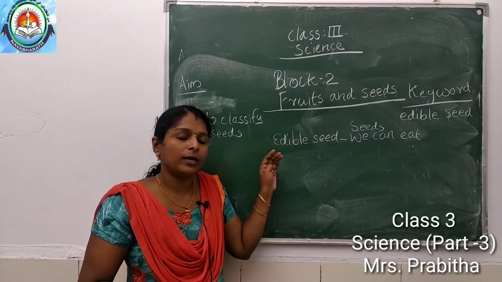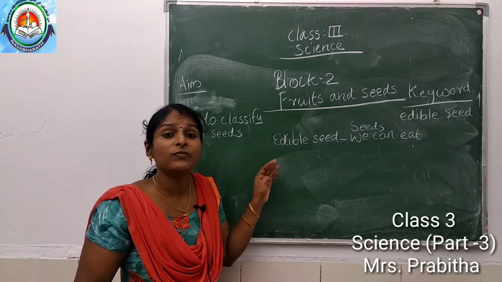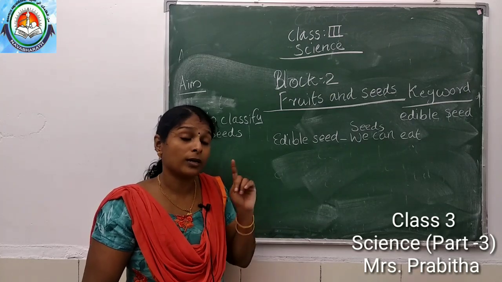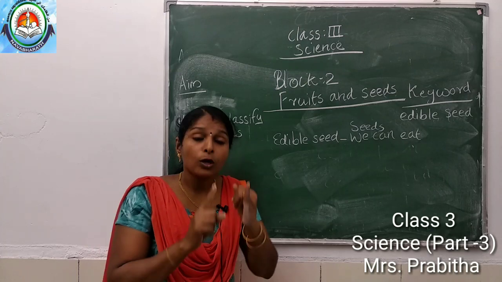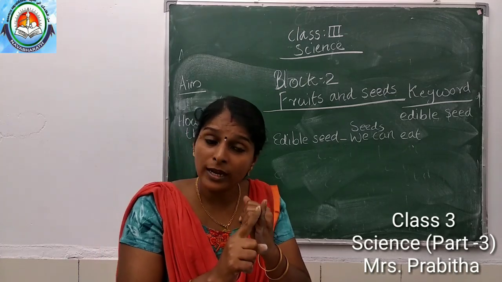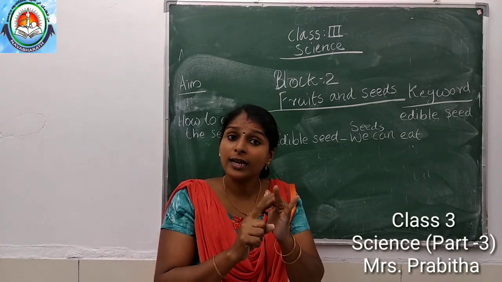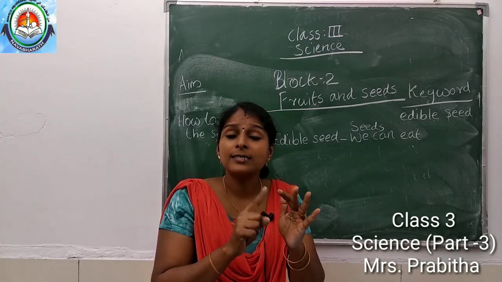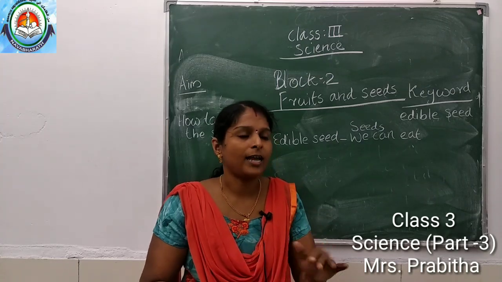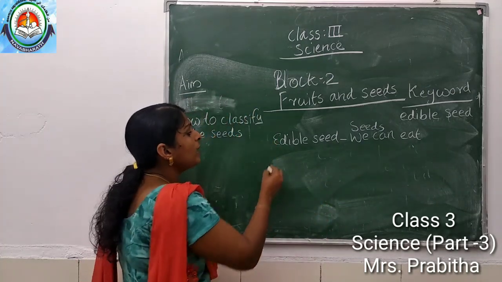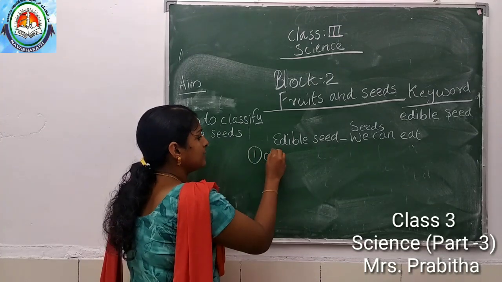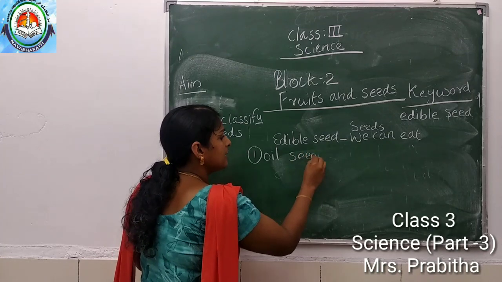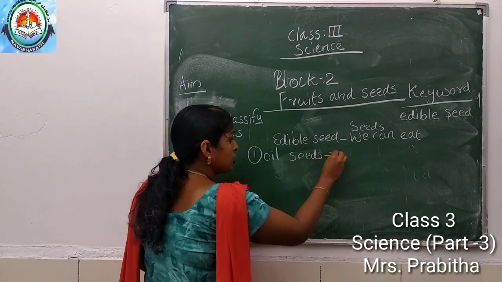Okay. So now we studied the classification of edible seeds. Edible seeds are classified into, first what I told, oil seeds. Second I told, grains, pulses, spices, nuts. Okay, these are the classification of edible seeds. So first we will discuss oil seeds. This is the first classification.